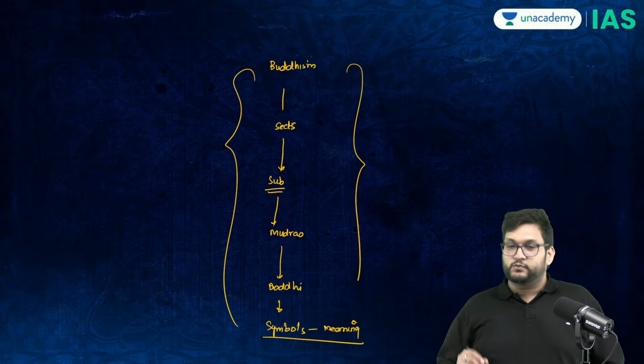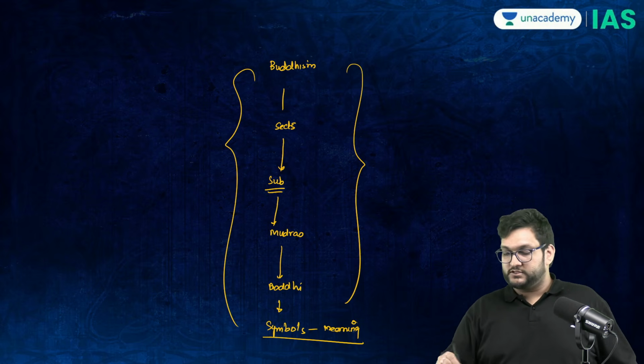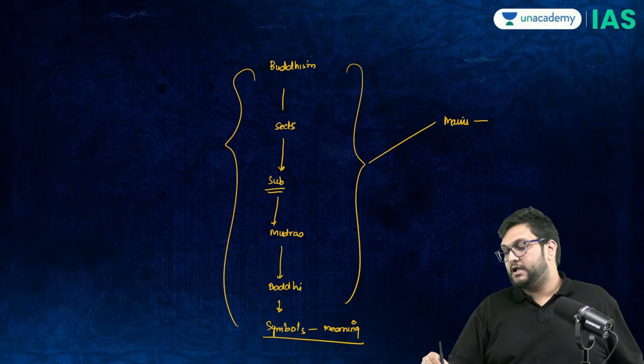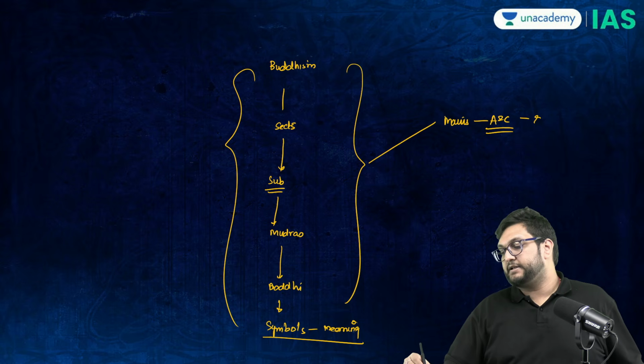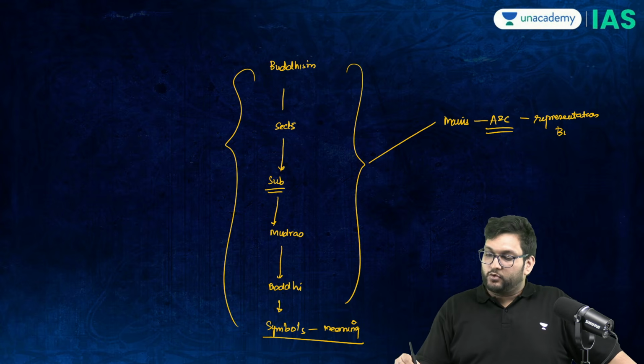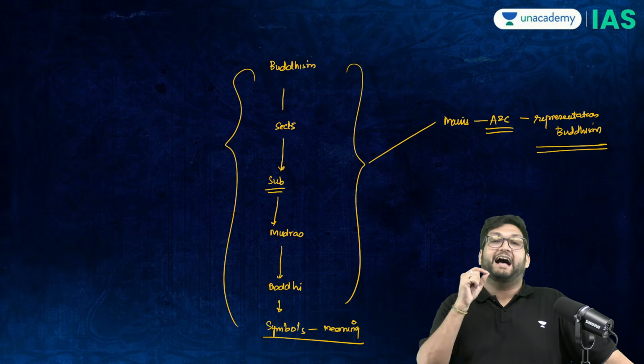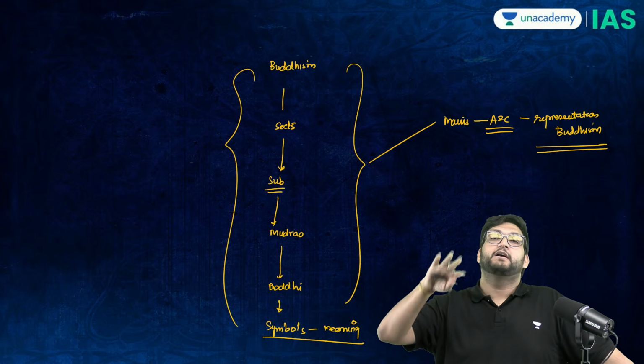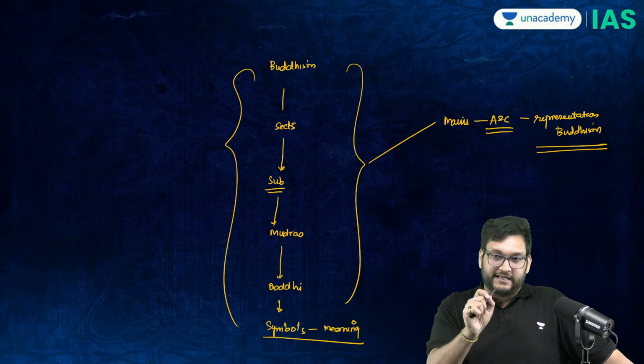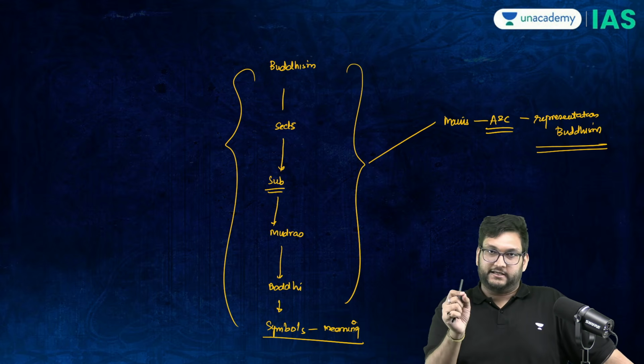Now, there is one more topic which is linked to this, which is mains orientation, art and cultural representation of Buddhism. Now, I don't want you to first get caught up in this video itself. I will, in this series itself, discuss architecture and evolution of architecture.